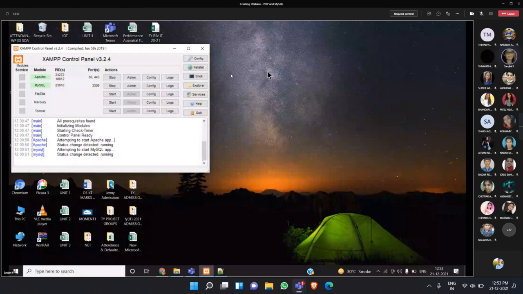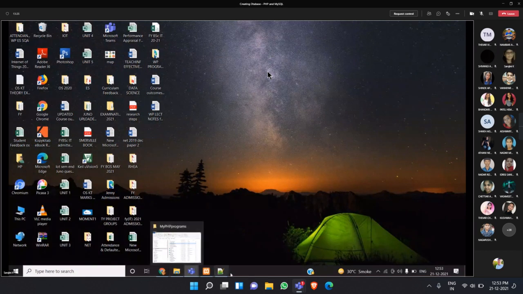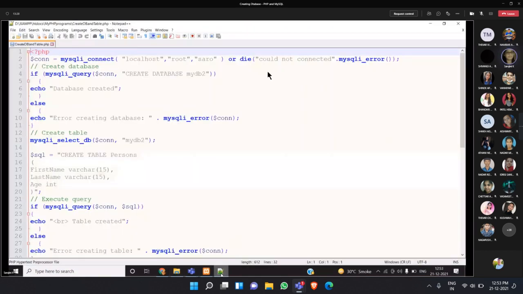So I started this. So you should also start. I'm going to minimize this, and then I'm going to open my Notepad++. Okay. I already typed the program. Which is create database and table.php.